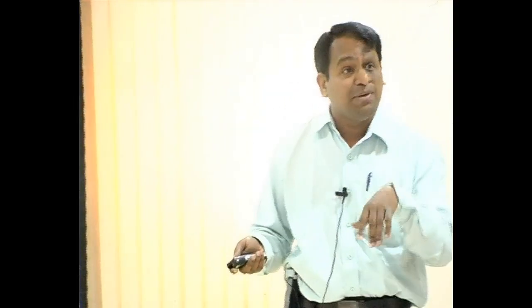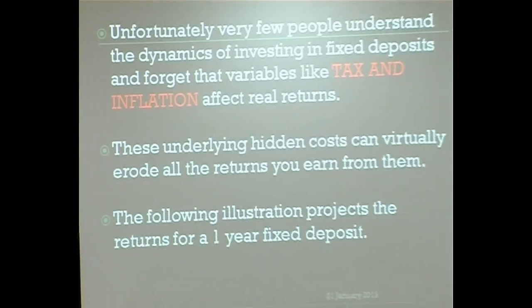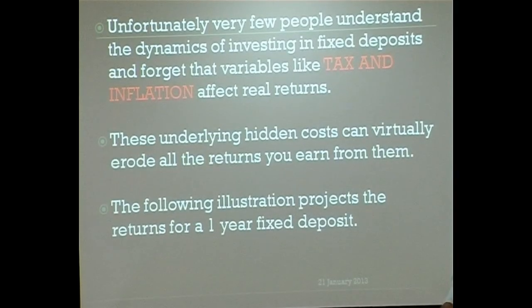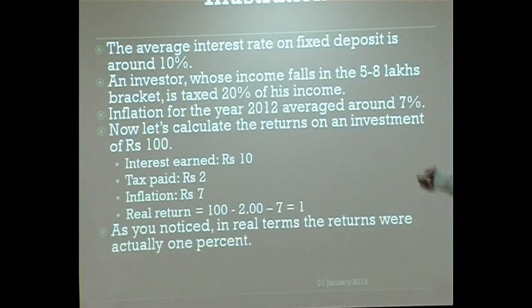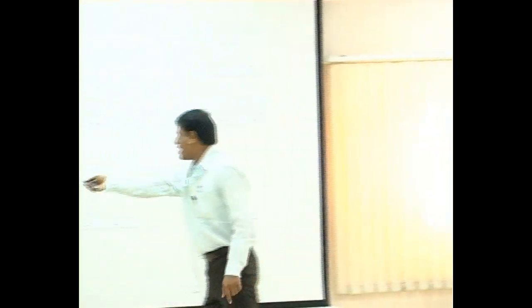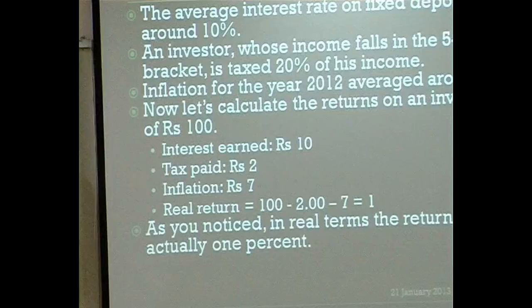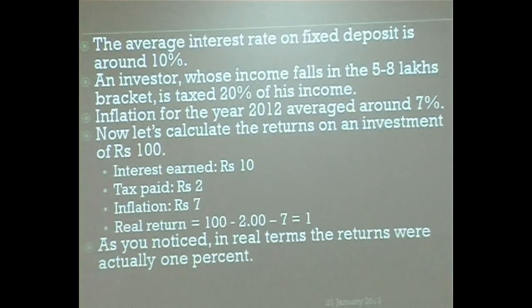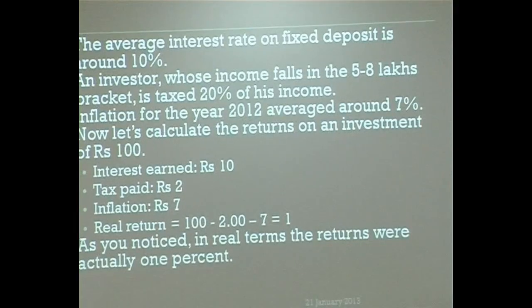And diversification, that is what I told you just now, and convenient administration, return potential and low cost. The costs are very less. Liquidity, how far we can convert into cash, is known as liquidity. Transparency, flexibility. And people think that fixed deposits give 8% to 10% interest, but it is not, because we must consider tax and inflation. Before you invest anywhere, first think about what the inflation rate is today. Today it is 7%. If you are investing in a fixed deposit in SBI at 9% or 10%, the real return is after deducting tax and inflation, so only about 1% return you are going to get. You think, oh, I am getting 9% interest, but it is not the actual return, because of tax and inflation effects.